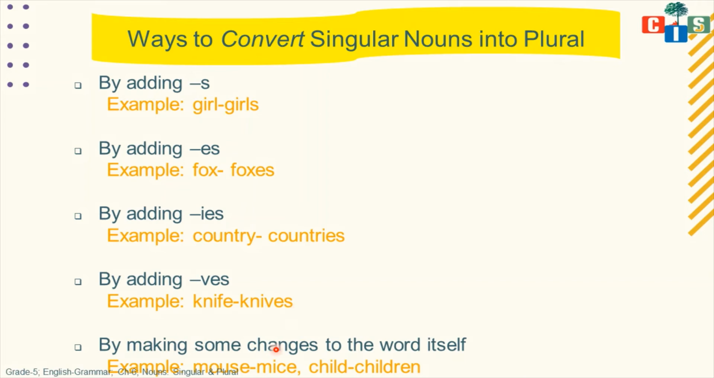Okay, and the last way to change any singular noun into plural is by making some changes to the word itself, meaning you have to change the word totally. Like child is a singular word and children is the plural word. Mouse is a singular word and mice is the plural word. So what we are doing here is changing the whole word. We are not just adding s, es, ies. No, we can't convert this singular noun into plural just by adding letters. So we have to change the whole word here.